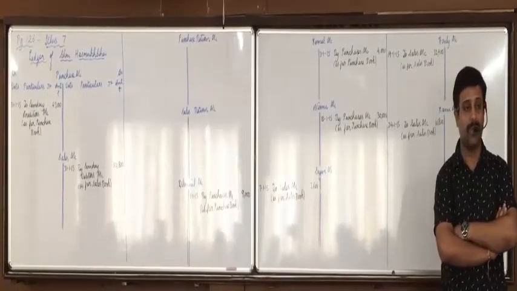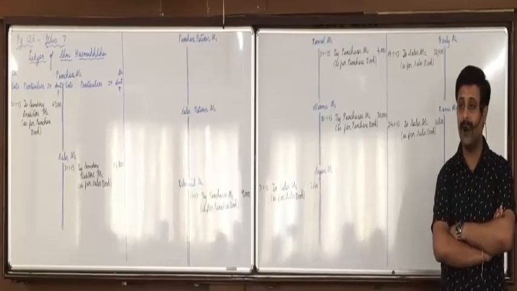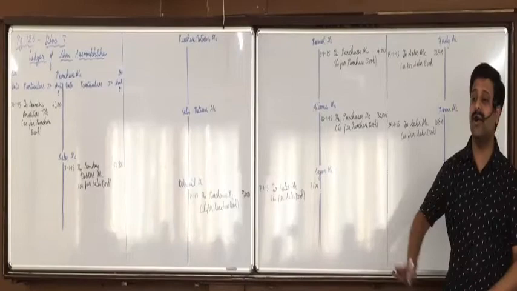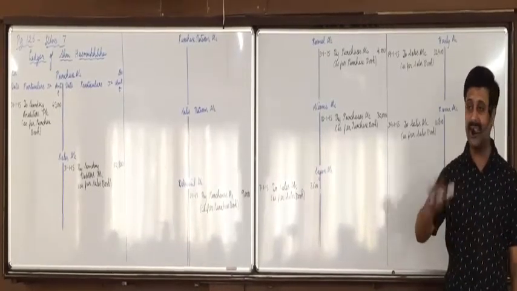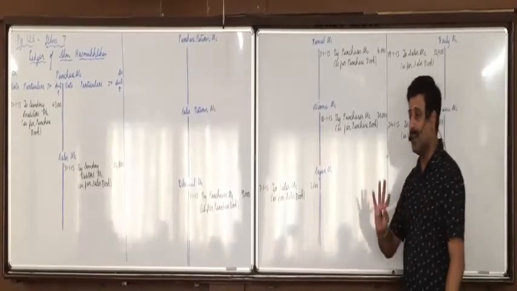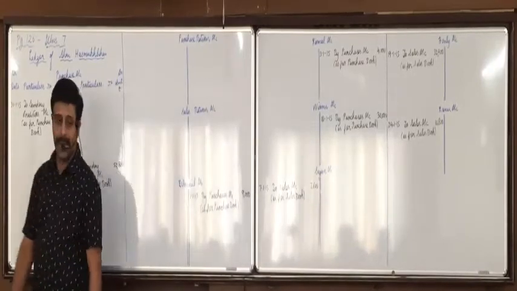So how is the posting from subsidiary books? Very simple, but provided you remember those 4 journal entries and always write those journal entries in draft. Don't try to do it orally, otherwise you'll make a mistake. If you write the journal entry, it'll consume 1 or 2 minutes extra, but you'll not make a mistake. Yes, I am explaining it, be attentive.